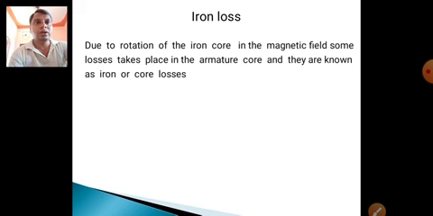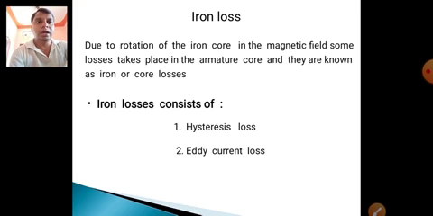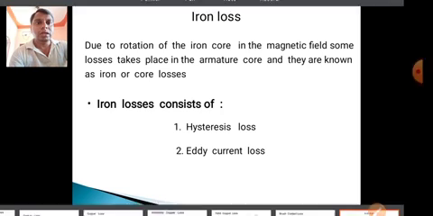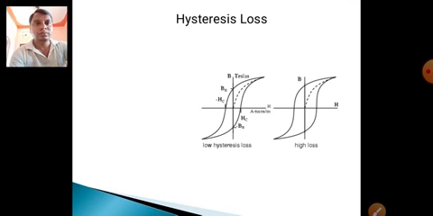Iron losses are due to the rotation of the iron core in the magnetic field. Some losses take place in the armature core, and they are known as iron losses. They mainly consist of hysteresis loss and eddy current loss. Hysteresis loss is mainly due to the reversal of magnetization. For that, hysteresis losses develop in a DC generator. The eddy current loss is due to the core, and eddy currents are reduced by using a laminated core. This is the hysteresis loss.